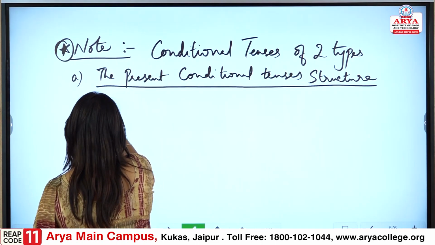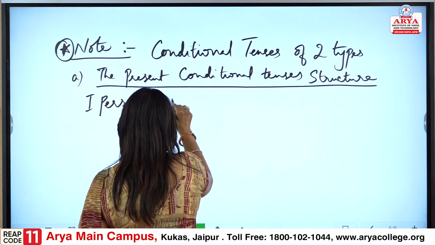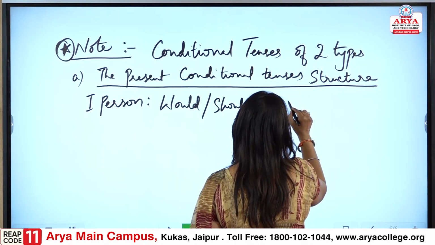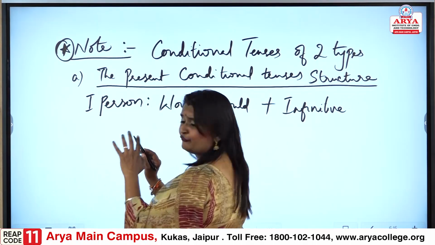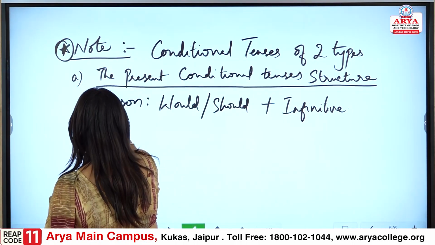First person, for the first person again would or should plus infinitive, fine. And so this is first person, or let me make it like this so that it is understood better.